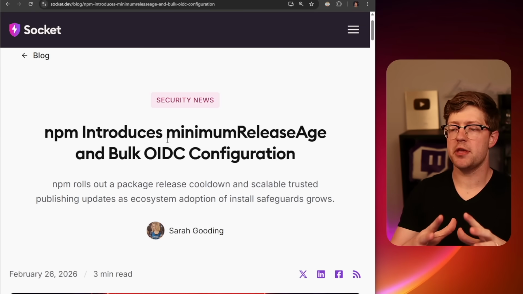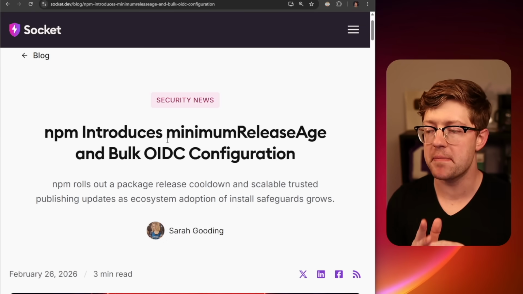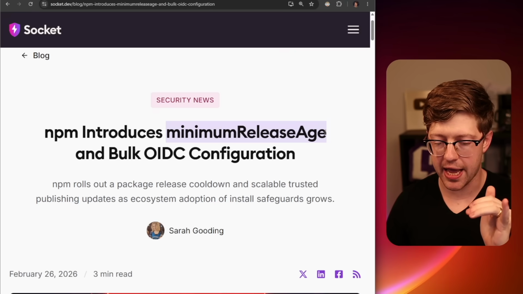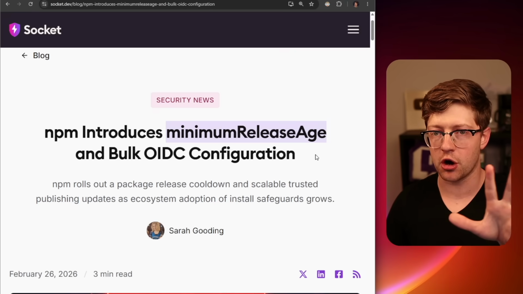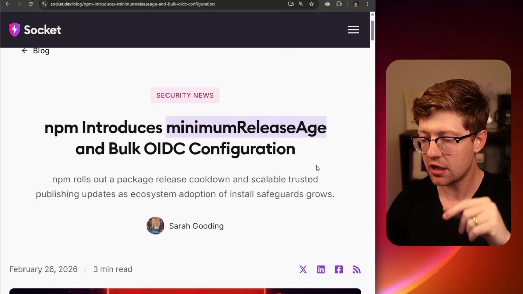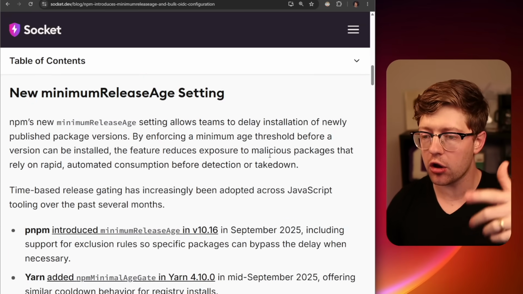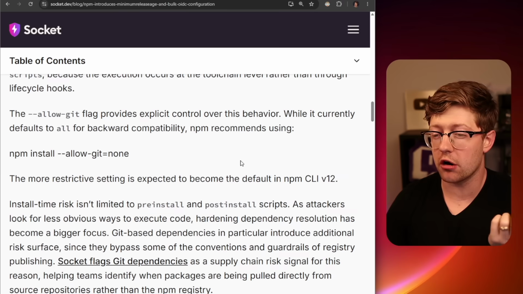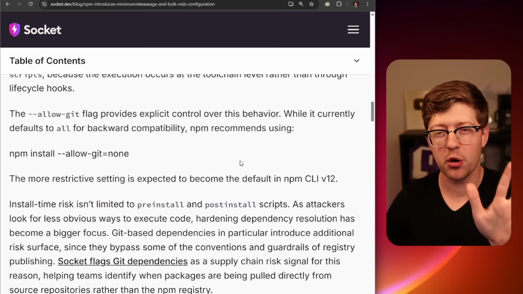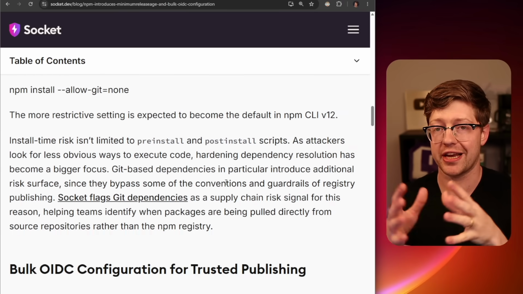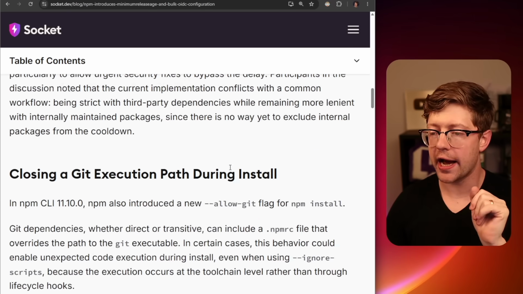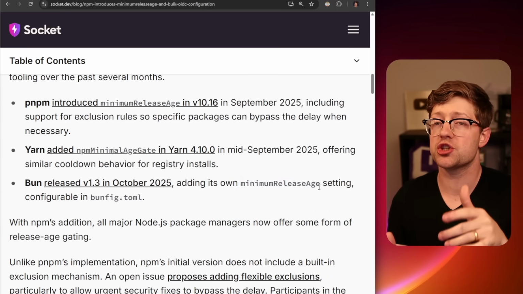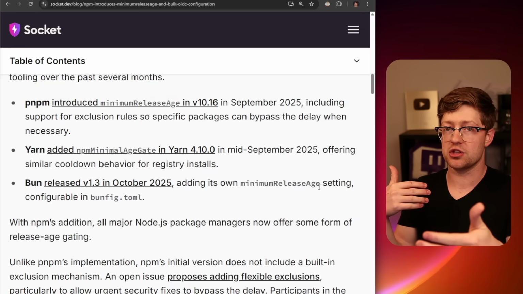If you are a user of the npm ecosystem, I still recommend npm introduces minimum release age. This is a setting in your npm settings that allows you to tell npm, hey, do not install packages that are younger than N days or N weeks. The reason for this is basically all of these compromises of npm packages have been caught on the order of one to two days, at most a week. I think some even got caught in an order of like 90 minutes, right? So if you say, hey, I don't want to allow my packages to be younger than one week or two weeks, there's a pretty good chance this reduces the amount of damage that this could do to your ecosystem, right?